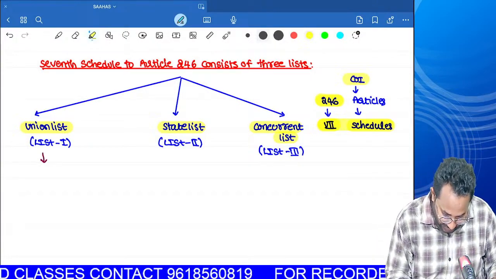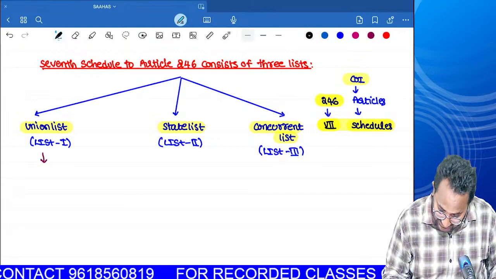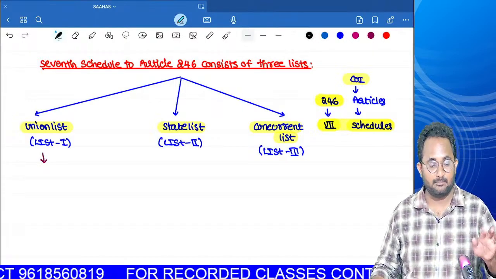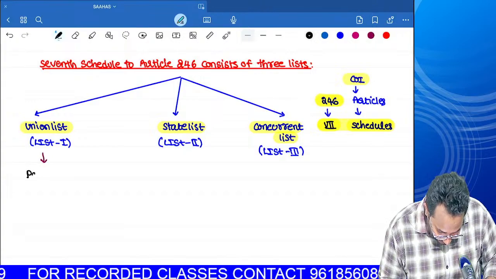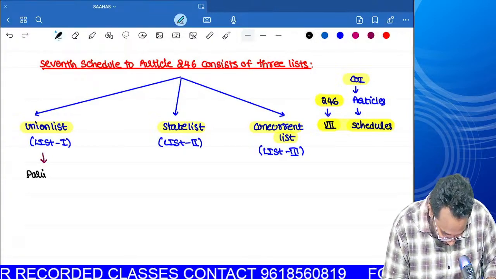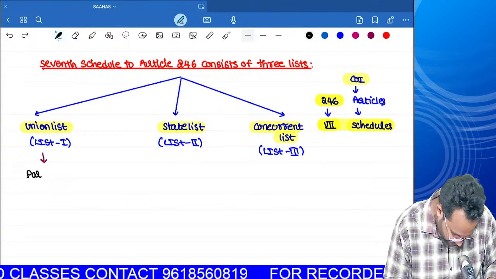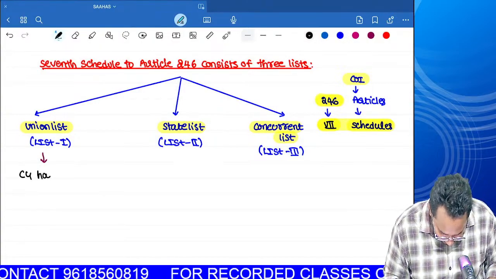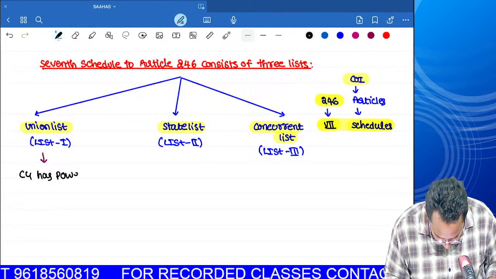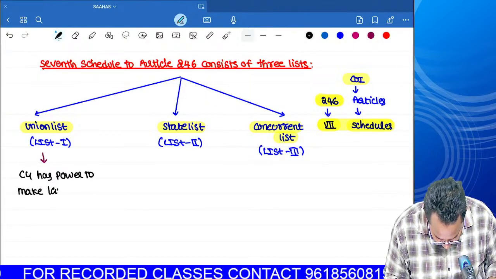Within the Union list, can you tell me what laws or acts have their place in the Union list? Simply, Parliament. We can take it as the central government. The central government has power to make laws on it.